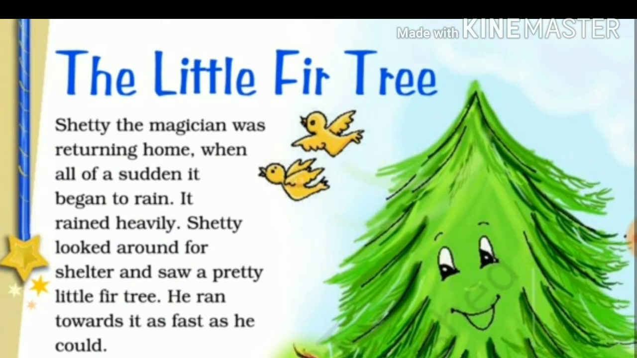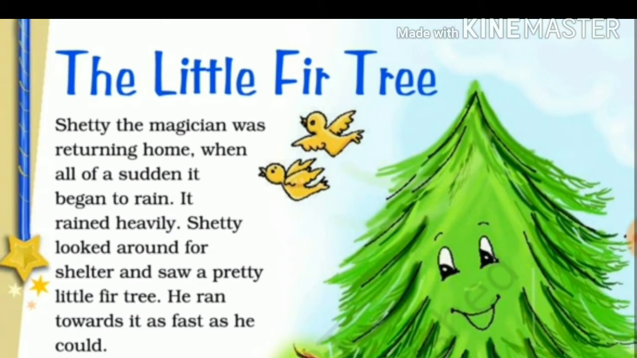Shetty the magician was returning home when all of a sudden it began to rain. So there is a magician, a person who does magic. He was returning home and all of a sudden it started raining. It rained heavily. Shetty looked around for shelter and saw a pretty little fir tree. He ran towards it as fast as he could.